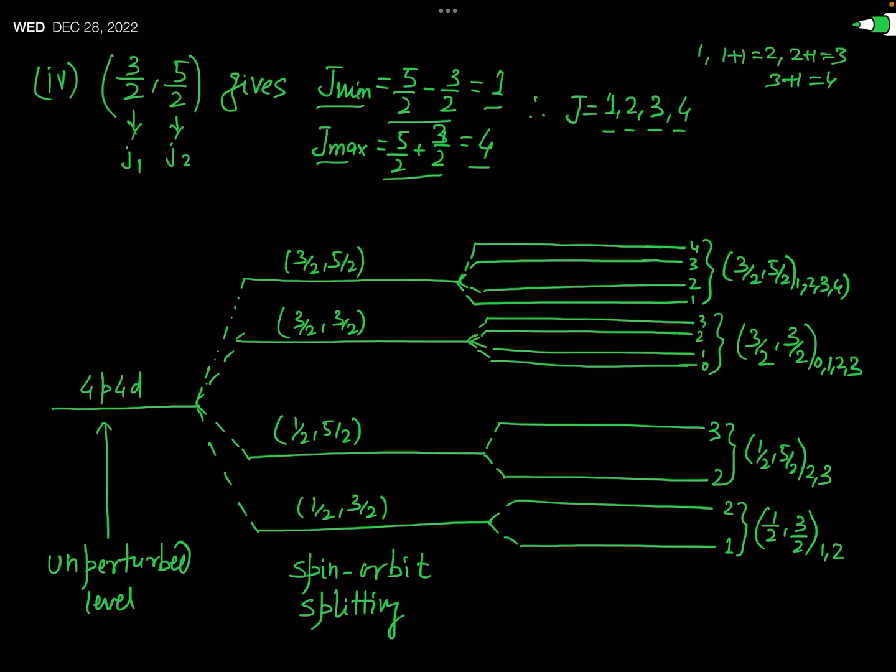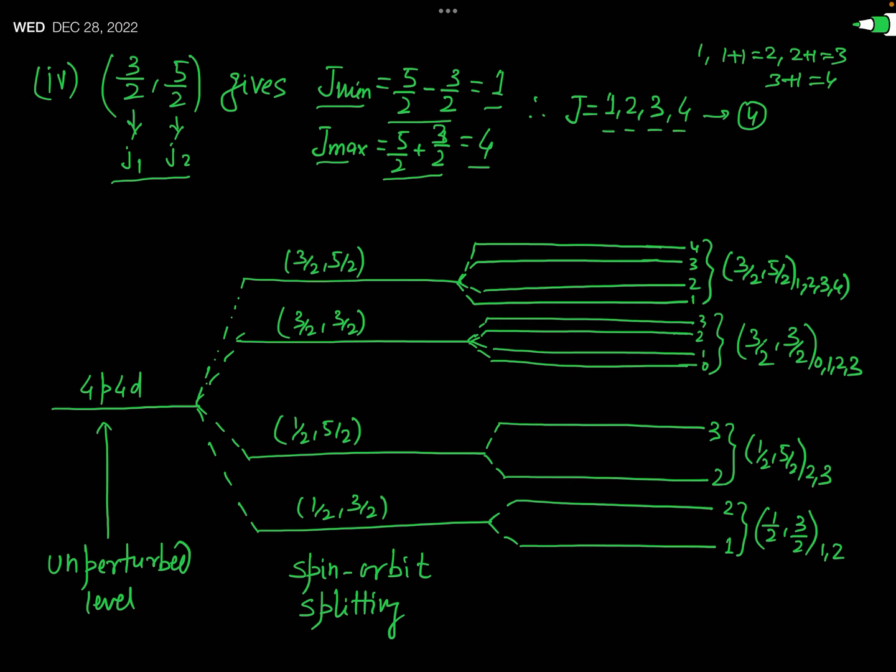And since J has 4 values, it means the energy level obtained after the spin orbit splitting, this energy level marked by this combination 3 by 2 and 5 by 2, after the residual electrostatic interaction and spin orbit correlation, will be split into how many energy levels? This will be split into 4 energy levels. Okay. So the complete splitting of this energy level by the JJ coupling is actually shown in this figure.